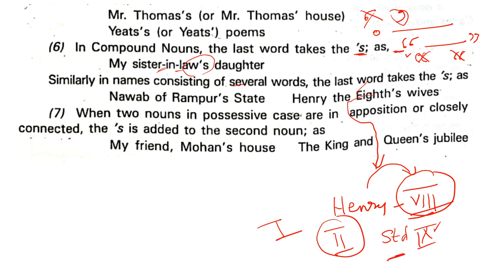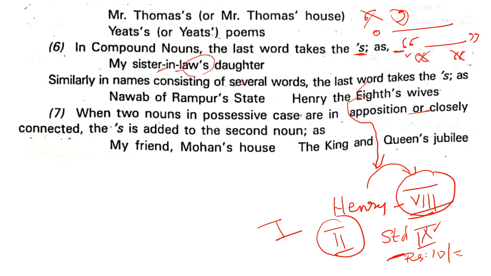But you have to write it before. Rupees 10, we write the new form rupees 10, but when you go to speak of it, you say 10 rupees, but you have to write it before, like that. Henry the eighth's wife. Okay, well, now when two nouns in possessive case are in apposition or closely connected, the